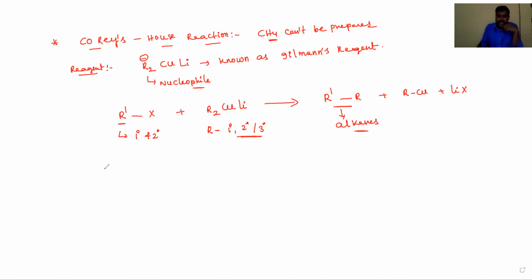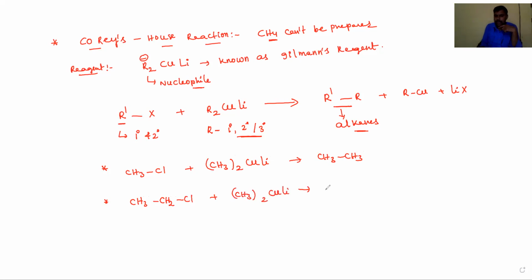Let's see, for example, R' is CH3-Cl, and this is (CH3)2CuLi, and the product is CH3-CH3. Now this is CH3-CH2-Cl, and this is (CH3)2CuLi. Then the product is a three-carbon alkane, CH3-CH2-CH3.